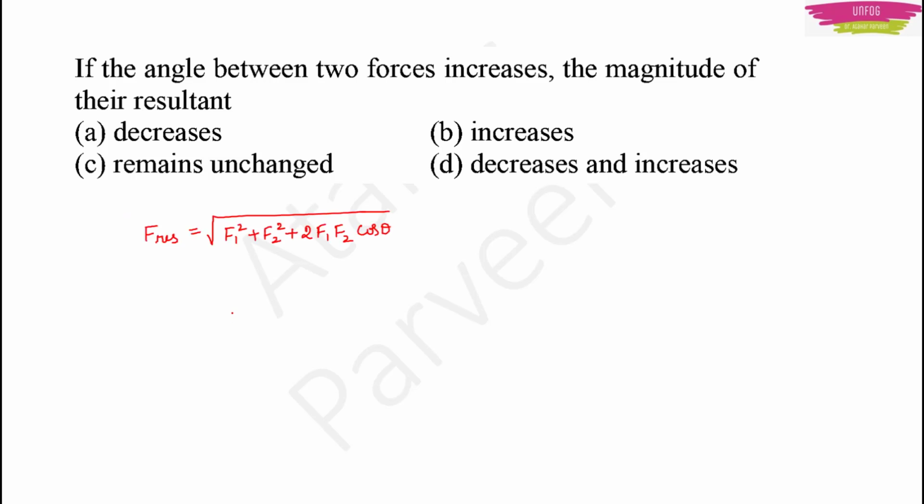Our resultant force will surely be equal to square root of f1 square plus f2 square plus 2 times f1 f2 into cos theta. By this relation we can see that if our theta increases, then our cos theta should decrease. Why did I say so? We know that cos 0 is 1, cos 45 is 1 upon root 2 and cos 90 is 0. You can see that when the angles are increasing, the values of cos with that angle is decreasing. So cos 0 has 1, whereas cos 90 is 0.